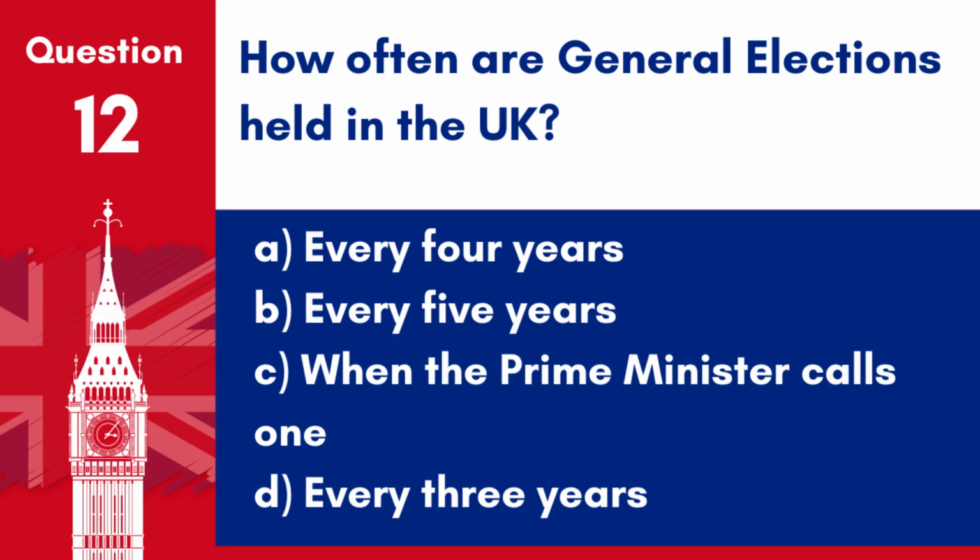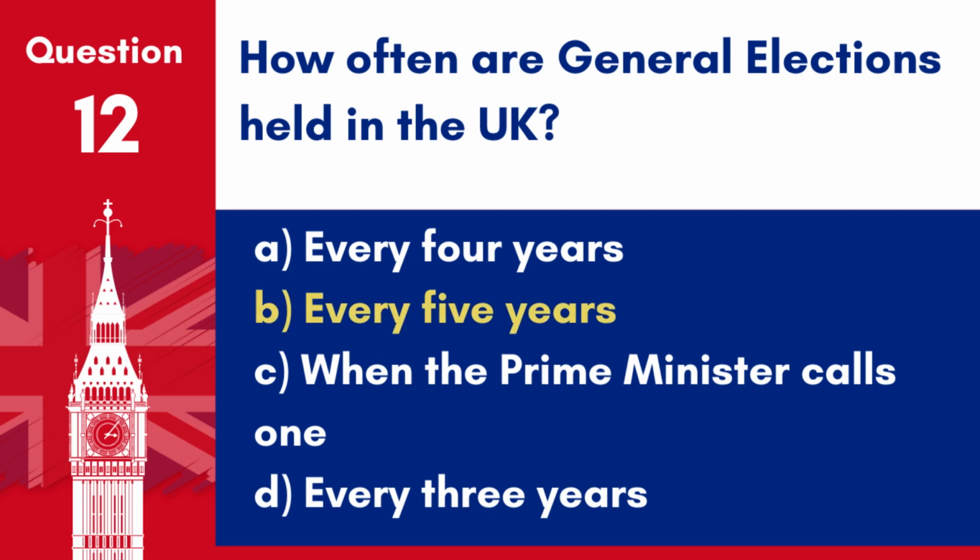Question 12. How often are general elections held in the UK? A. Every 4 years. B. Every 5 years. C. When the Prime Minister calls one. D. Every 3 years.